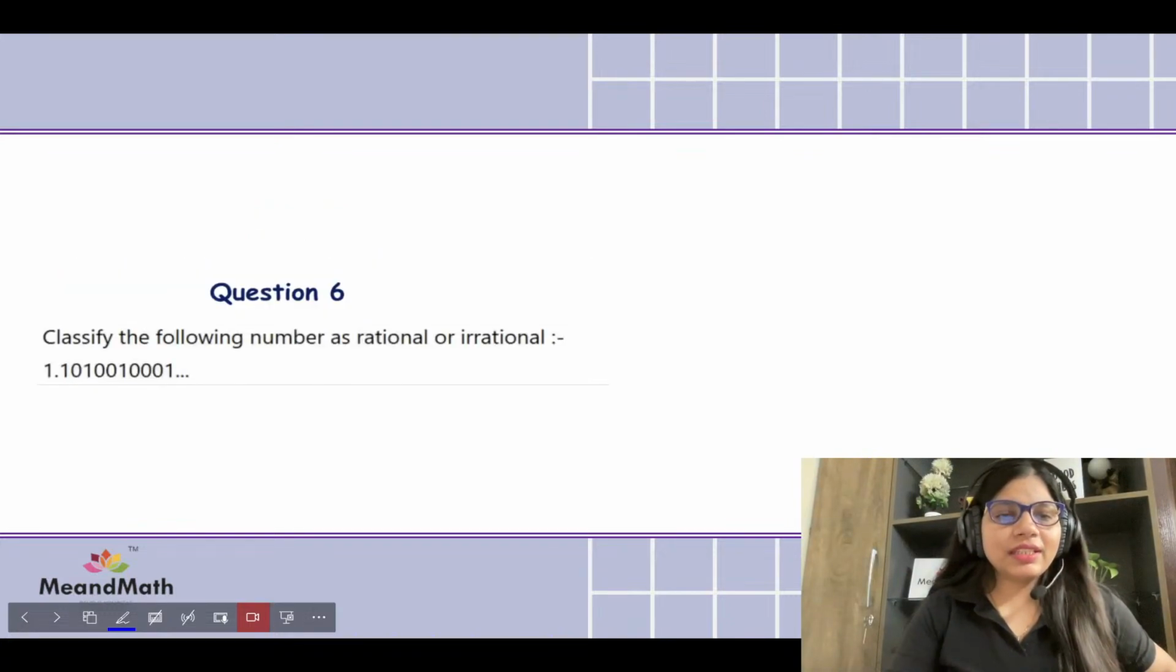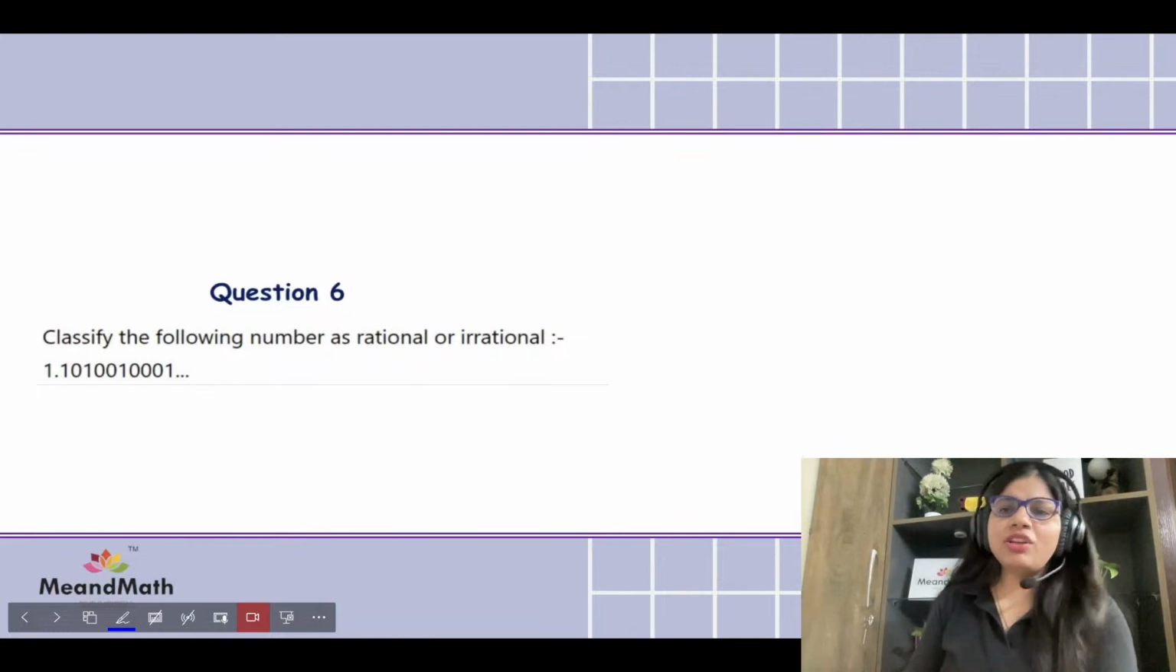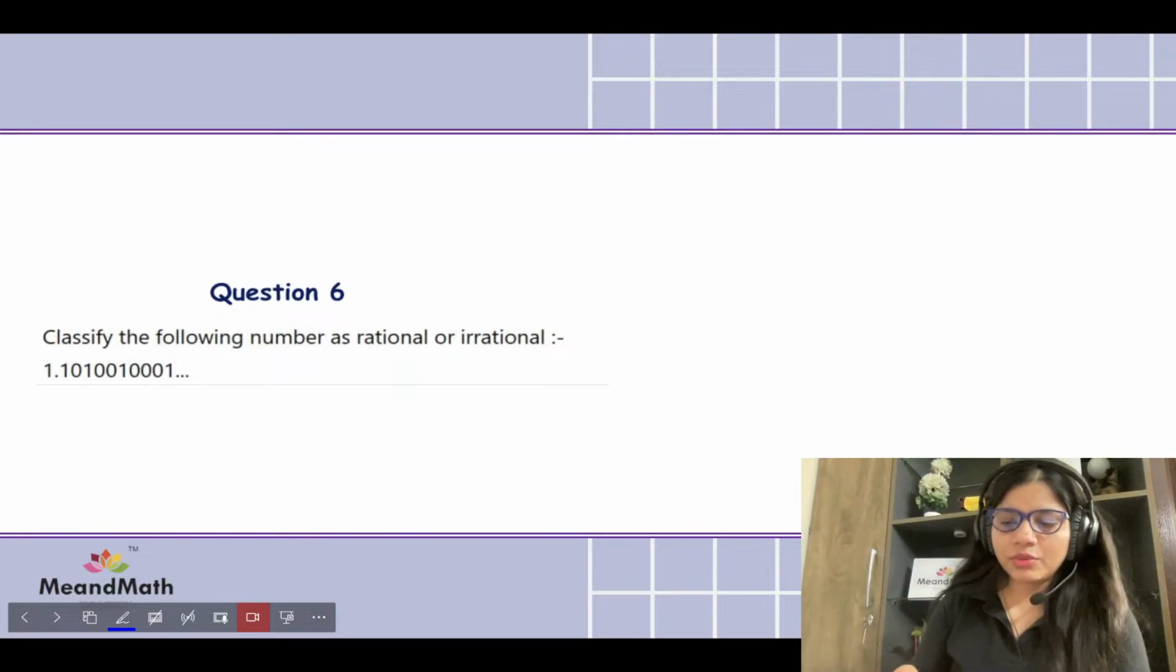Let's switch to the next question. What about this one? Whether it's a rational number or not. Let's not spend more time discussing these questions because they are very, very easy peasy lemon squeezy questions.